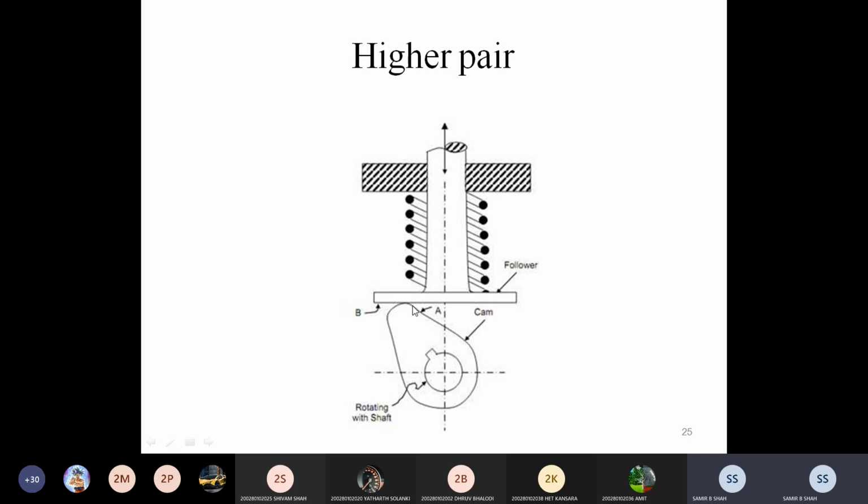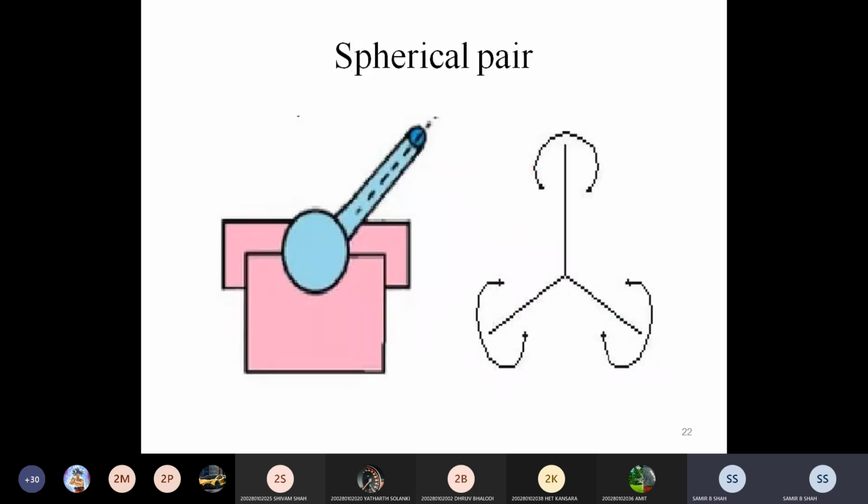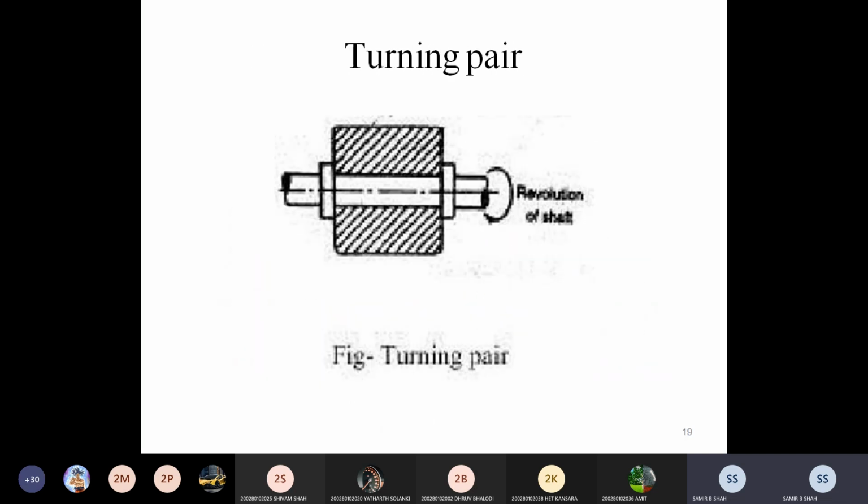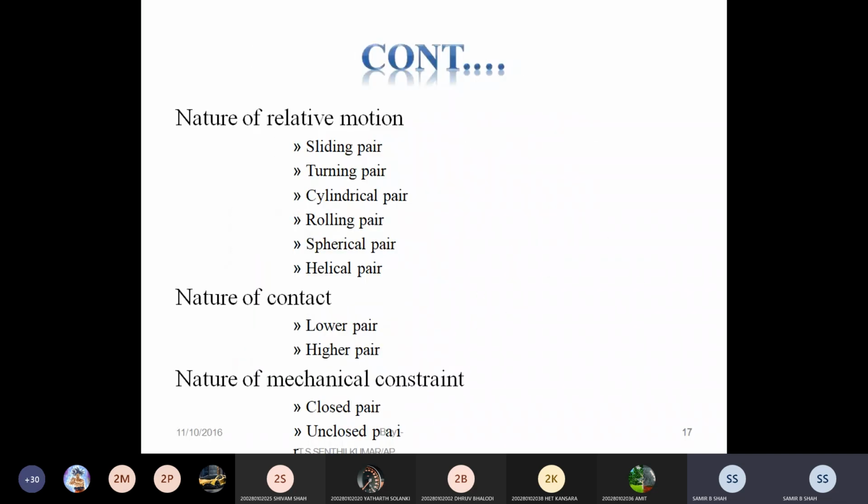At that time the contact is a point contact. The same way it may happen in gears also. It may be either sliding, line contact, or point contact. In the same way, ball on road. So these are examples of nature of contact, meaning lower pair and higher pair.